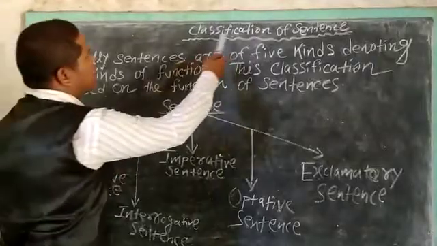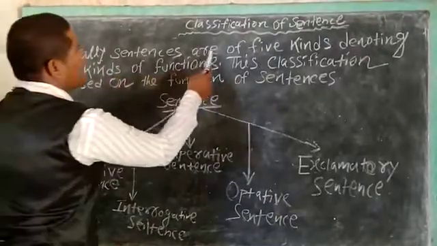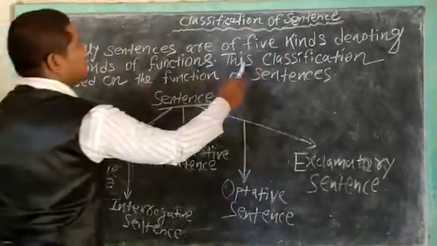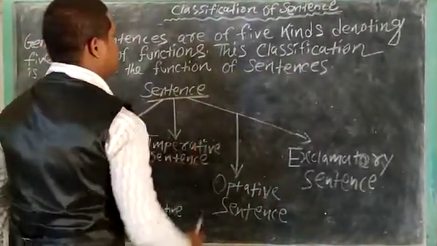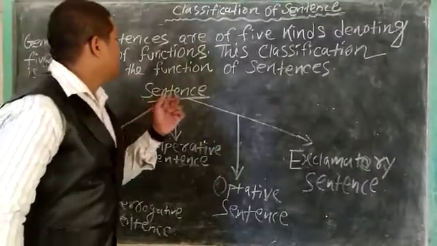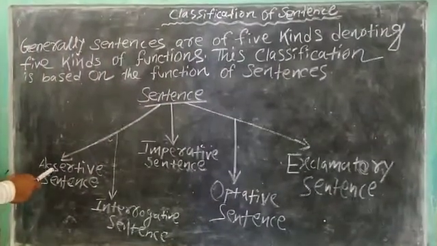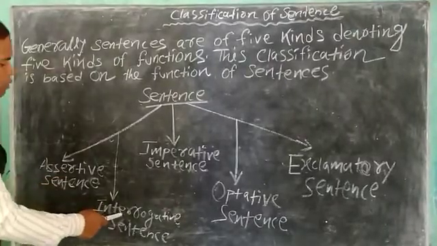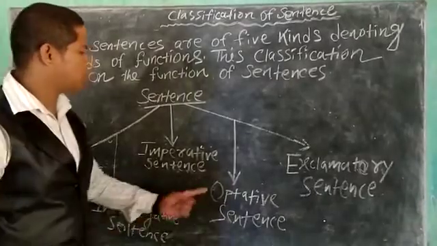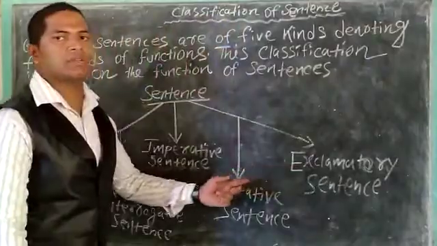Okay students, now look at the classification of sentences. Generally sentences are of 5 kinds, denoting 5 kinds of functions, and this classification is based on the function of sentences. Here on the board you can see the diagram of sentence, and it is divided into 5 parts. First is assertive sentence, second is interrogative sentence, third is imperative sentence, fourth is optative sentence, and fifth is exclamatory sentence.